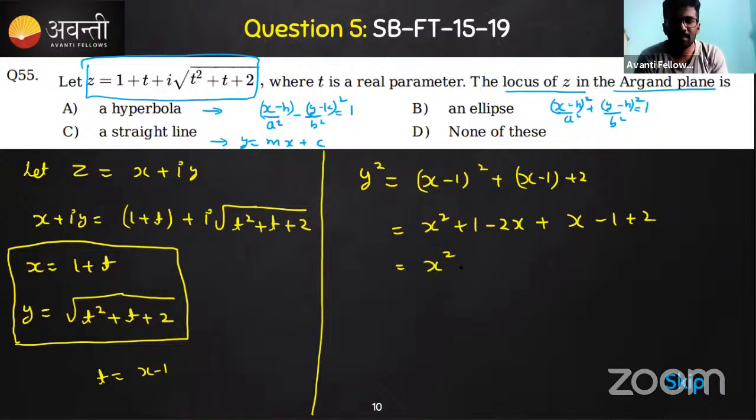So from here we can write x square minus x, plus 1 minus 1 gets cancelled, get 2 here. So what kind of equation is this? Is it hyperbola, is it parabola, is it ellipse, is it a straight line? It cannot be a straight line, so we can eliminate that one. Either hyperbola or parabola, or it could be none of these.